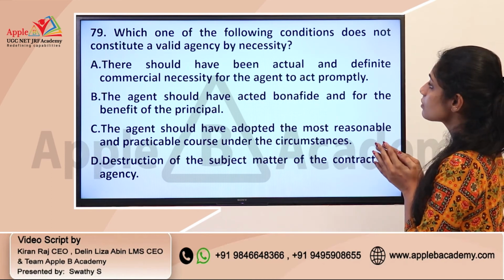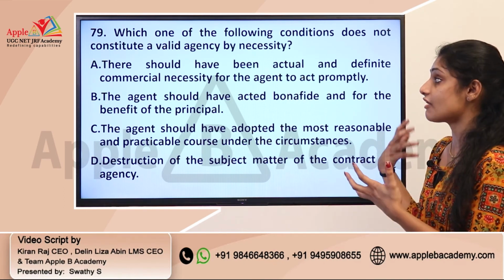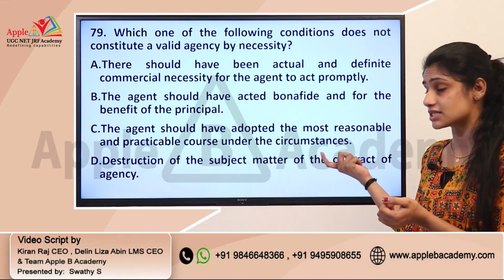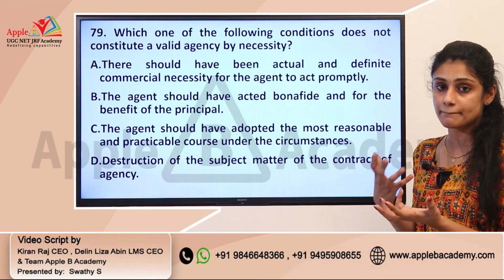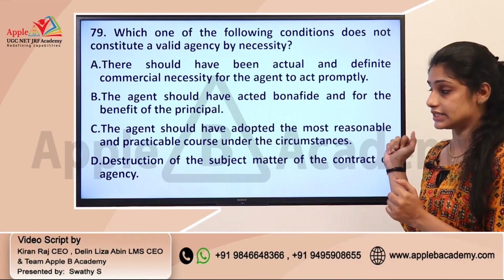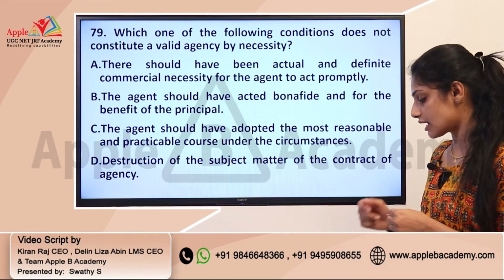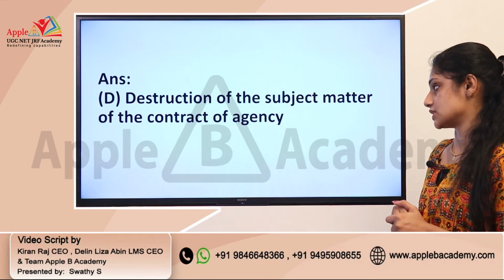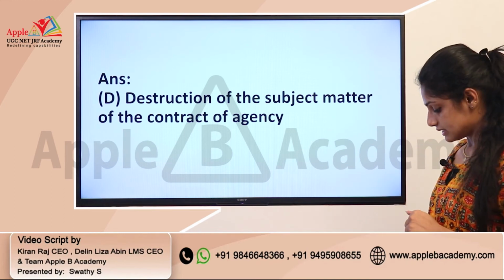So from this question you need to identify a condition which is not valid when you are taking the case of an agency by necessity. It's a category of agency, that is agency by necessity. That means an agency is happening in case of some necessity. Okay, so you need to identify which is not a condition. So you can say that the correct option is very direct, that is option D, destruction of subject matter of contract of agency. In such a situation, there is no need for a valid agency by necessity.